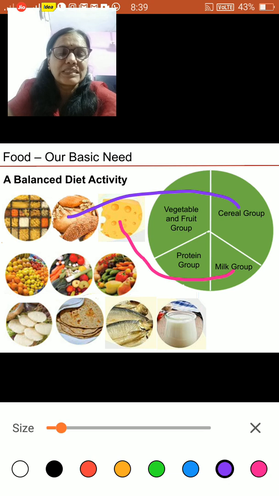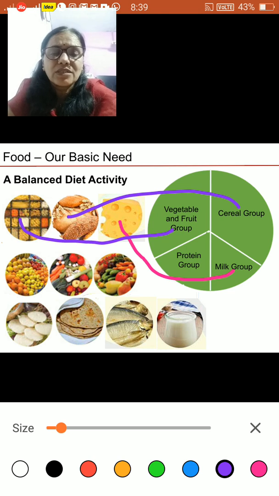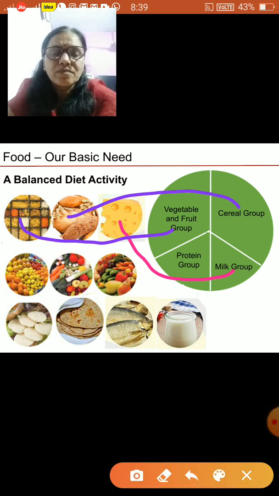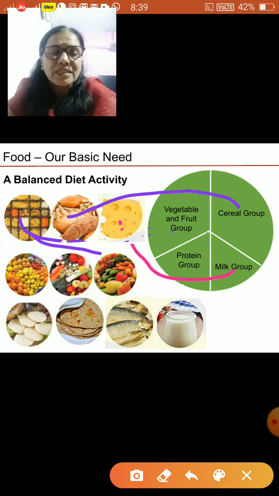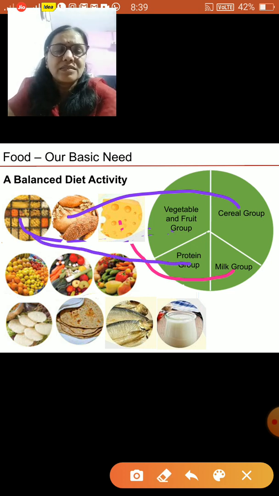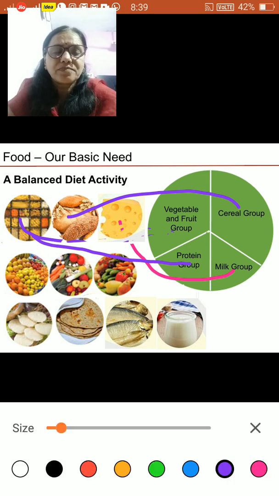Another is pulses, right? So it should go to the protein group. Wait, no, not this one. It should go to the protein group. So here is the protein group. Yes. Next, let me make this proper. Yes, okay. Next is fruits.